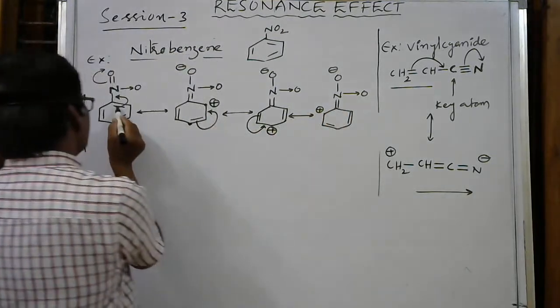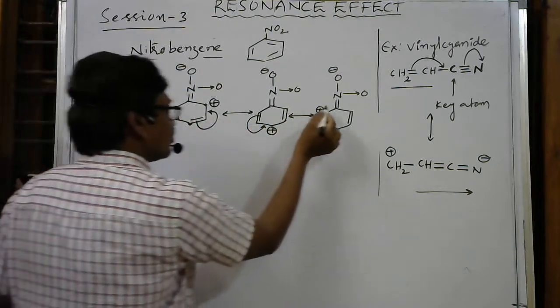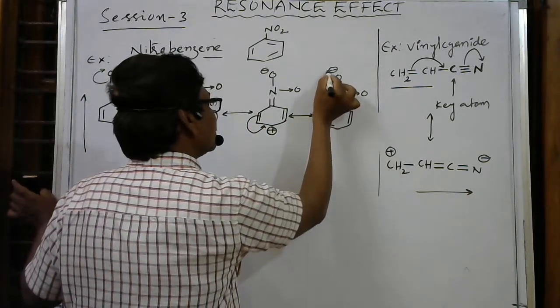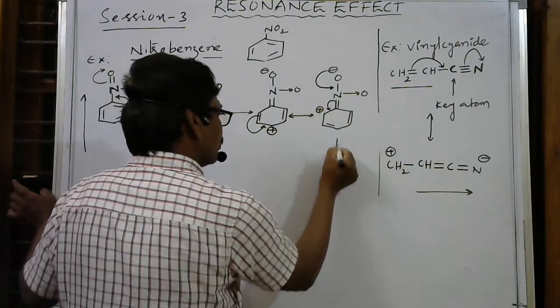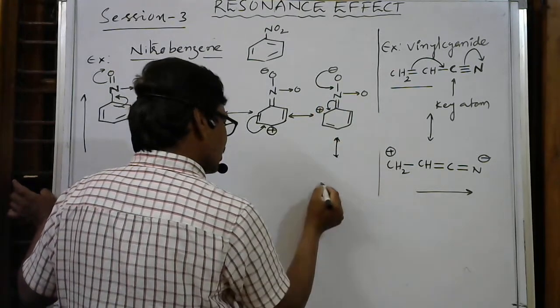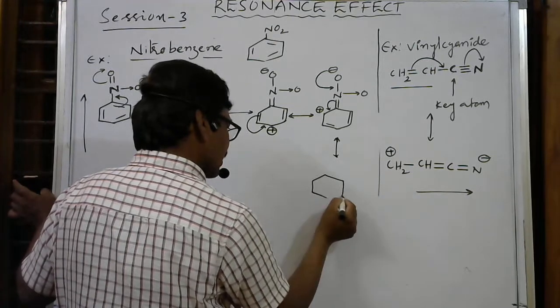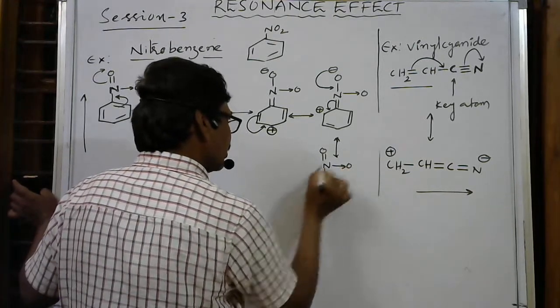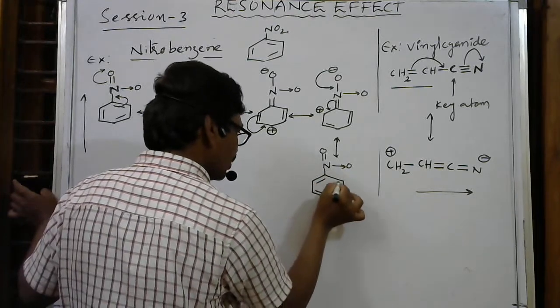Then next step, in the first form, these electrons were shifted here. That electron pair now comes again from here to here. So on nitrogen the electron density decreases, so this electron comes here. So finally we get the last resonance form in this way. Here N, double bond O, here oxygen, double bond, here double bond, here double bond.